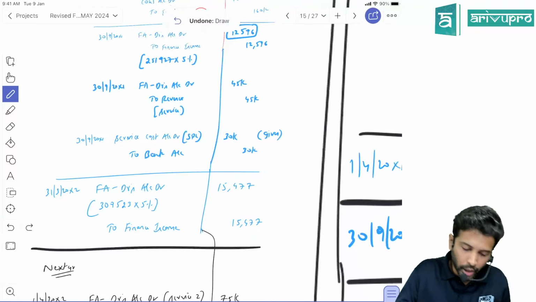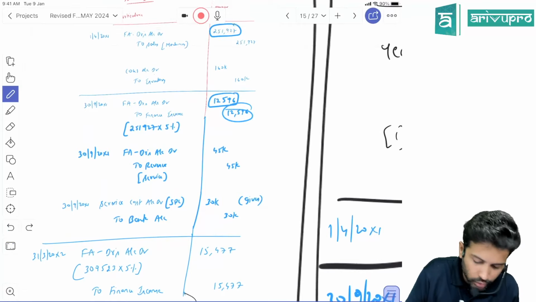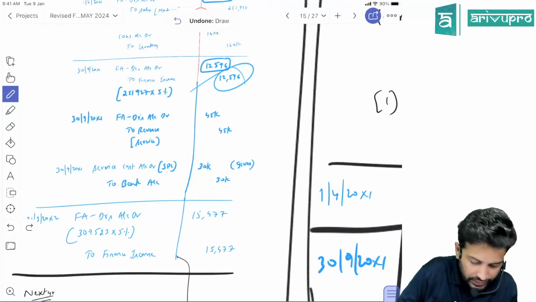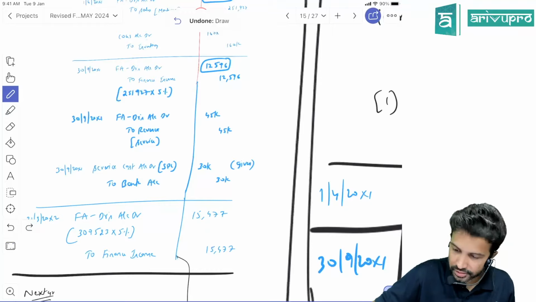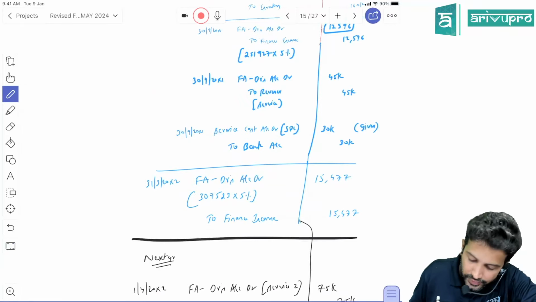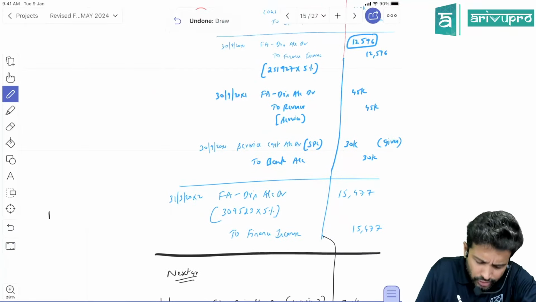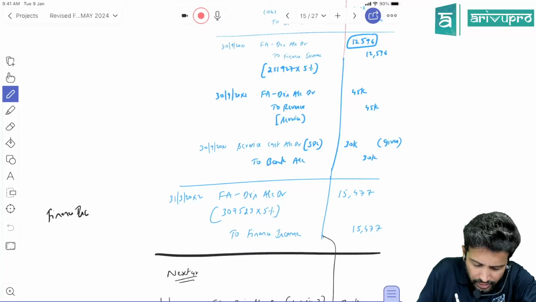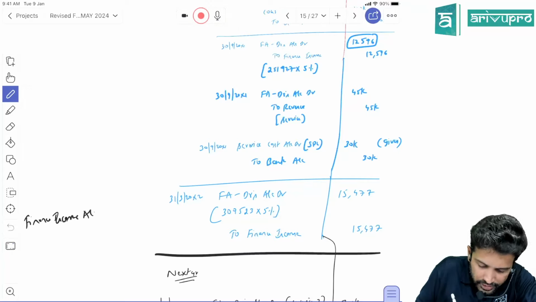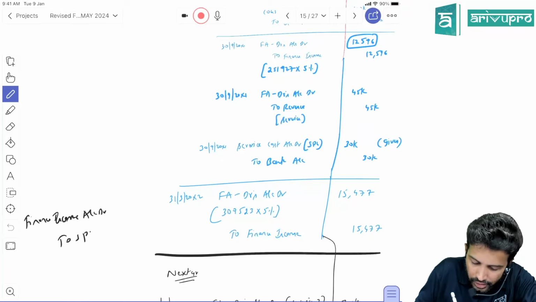Okay. Now, first year, two finance incomes are accounted: 12,596 and 15,477. If you add, how much is that? 12,596 plus 15,477. In fact, one entry I have not passed. If you want, you can pass it here only. This finance income will be transferred to SPL. So the entry will be finance income account debit to SPL account. How much is that? 28,073.